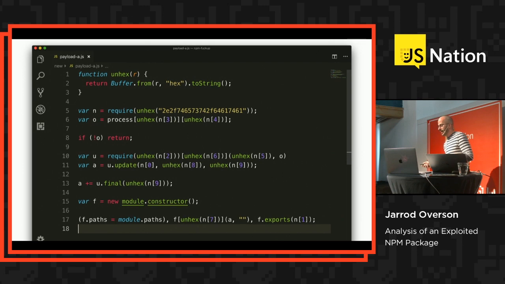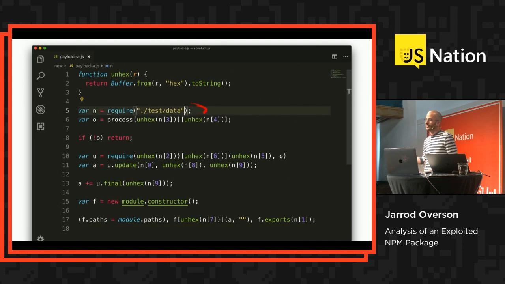So at the start, we have a function that I've renamed unhex, because all it's doing is taking a hexadecimal string and translating it into something that you can read. The first thing that actually runs here is an unhex on just a literal string inside the code. We can do that by hand, and we can see that it is requiring an external file called test/data.js.